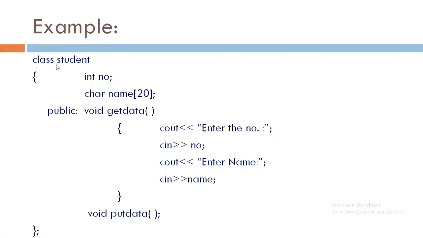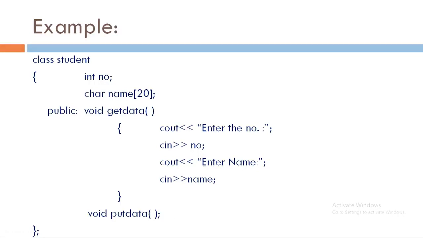See the example again, class student. It has one member function, that is void getData, which is defined within the class declaration. Here we have to define our function the same way as we define our normal functions. So the body of the function will be included within the class declaration, and then void putData is just a simple declaration of another member function.